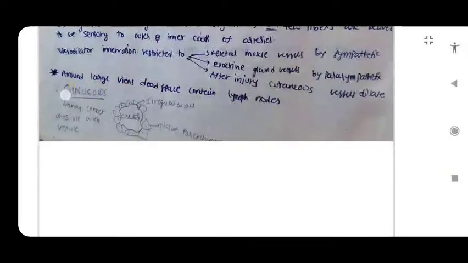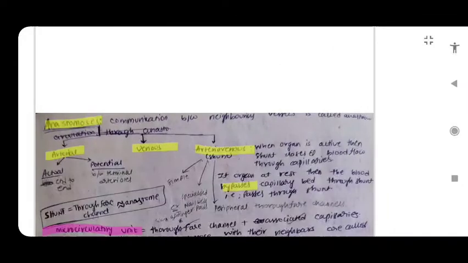Okay, and sinusoids are large spaces present in the tissues with irregular walls, and they may connect with the arterioles and venules. Now, anastomosis is the communication between neighboring vessels. It is of three types: arterial, venous, and arteriovenous.